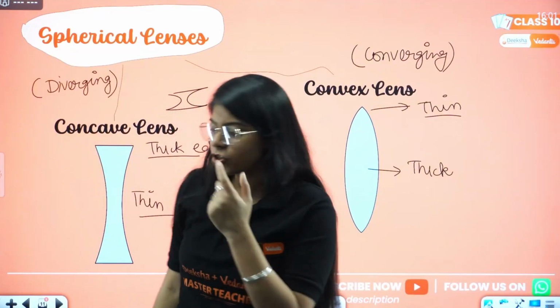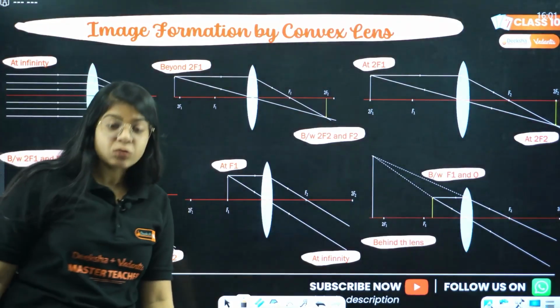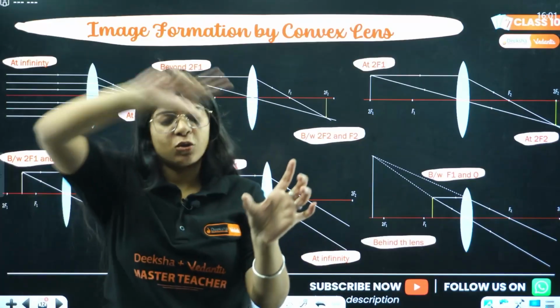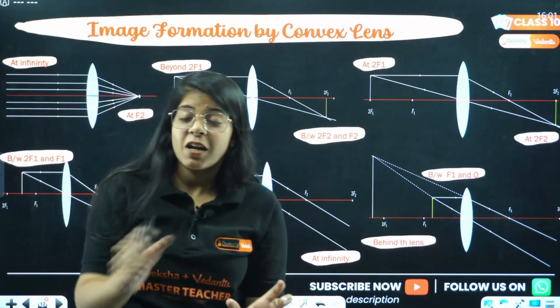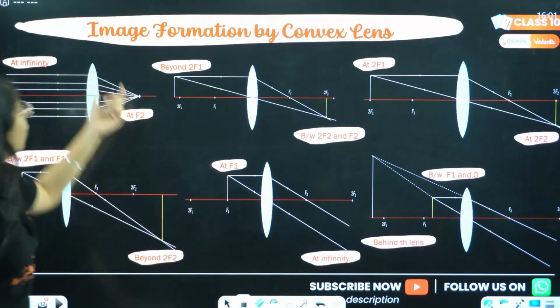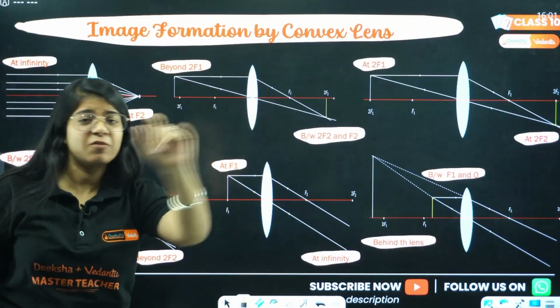Understood? Okay, let's see again the image formation by convex lens. Concave mirror will be similar to convex lens. Convex mirror will be similar to concave lens. Now, image formation by convex lens, again 6 cases, 5 are the same, 1 is different.